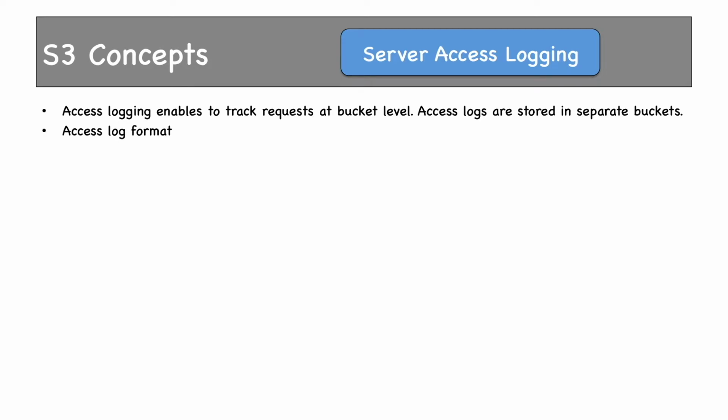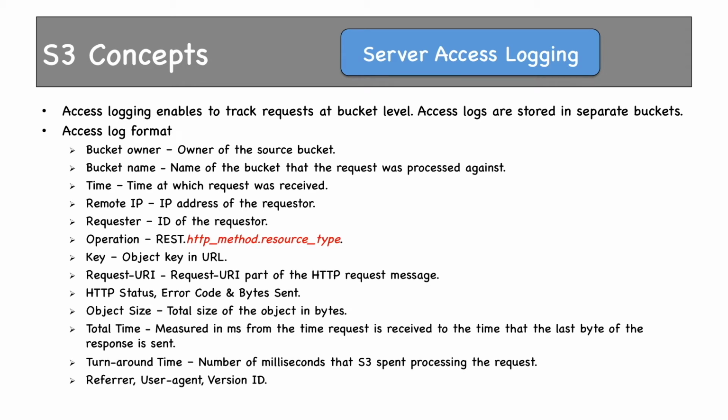This is what the format of the log files would be. We'll have the bucket owner, bucket name, time at which the request was received, the IP address of the requester, the ID of the requester, object key, request URI, HTTP status code, the size of the object, total time taken, turnaround time, referrer, user agent, version ID, etc. Let's enable access logging and see what information can be pulled from log files.